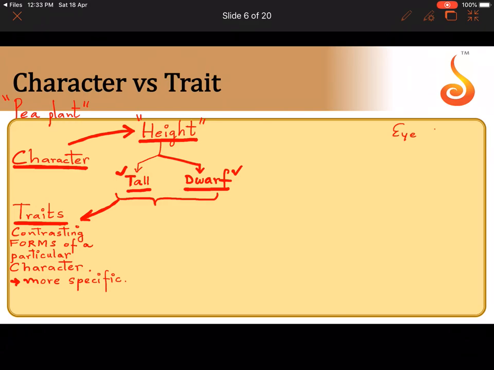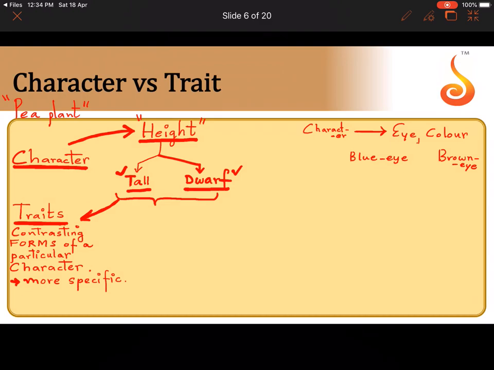Let me take eye color, and let me take blue eye and brown eye. Now tell me which is a character and which is a trait over here. Eye color is, yes, you're right, the feature of your eye. The eye color is the character. It is not specific. It is just saying that the eye has a particular color. It is not saying which color.